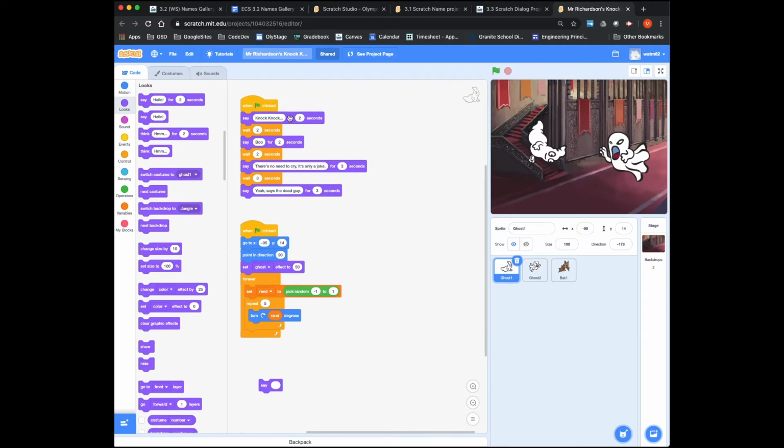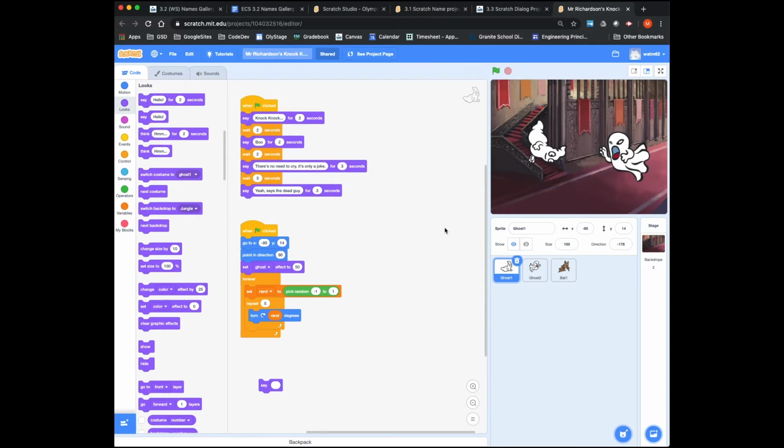When you use the for 2 seconds or for 1 second version of the say command, the program stops execution while it waits for those 2 seconds. And then this next line, wait 2 seconds, is to give the second ghost a chance to respond.